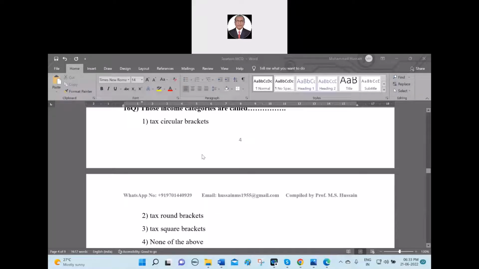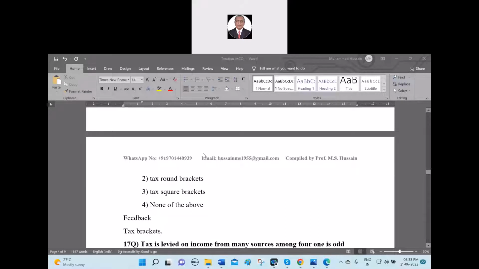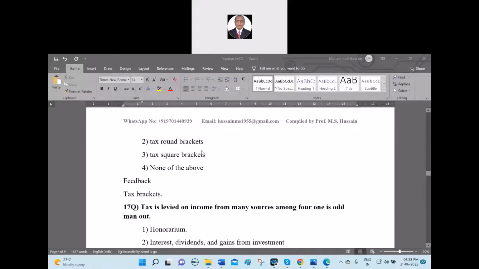Number 4, none of the above, because we say tax brackets. We cannot say circular, round or square brackets. We say tax brackets, meaning a limitation: starting from here to there, this much percentage. That is the sequence given over there in the table.